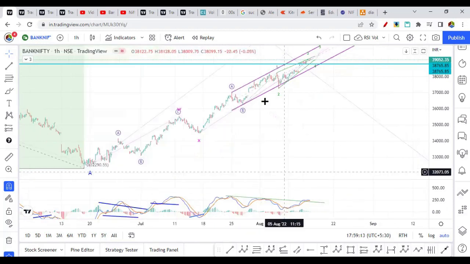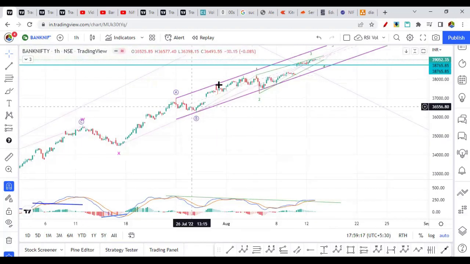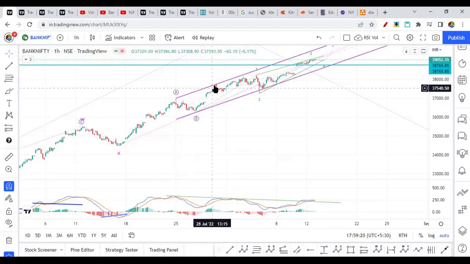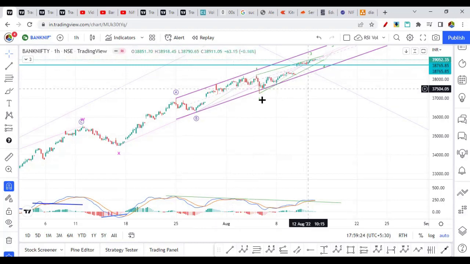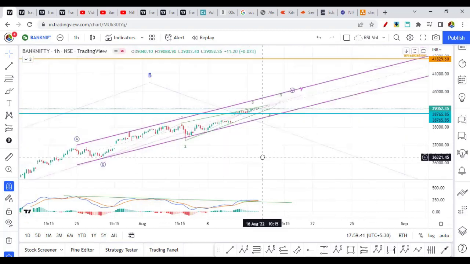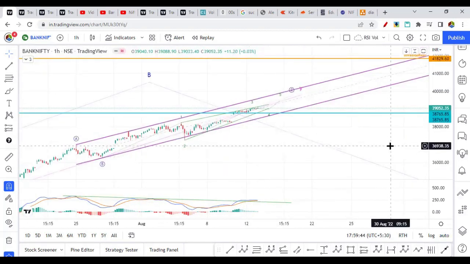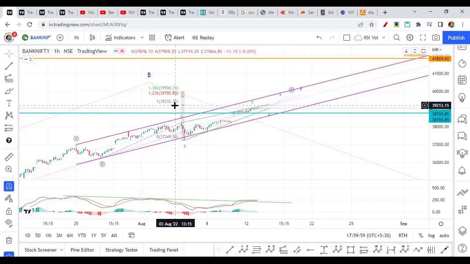So what is happening here? What we can call here is wave 1 completed, which is an ending diagonal pattern with 1, 2, 3, 4, and 5 waves. So 1, 2 completed here, and we could be in the third wave since there is a gap here. As we discussed, we could be heading towards 40,000 max. You can rewind and check the previous target. The third wave is not yet 100%.